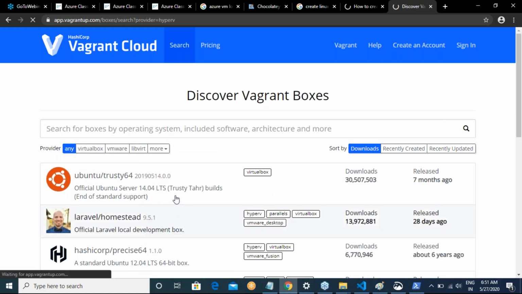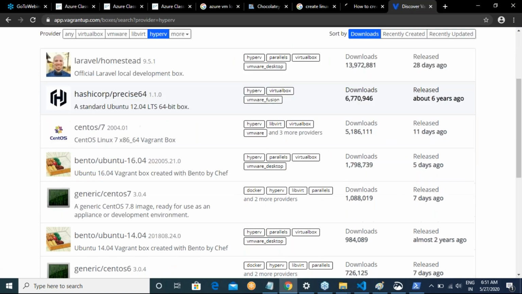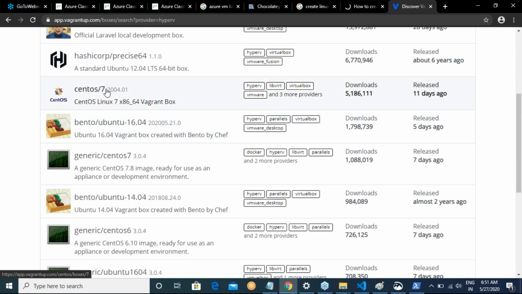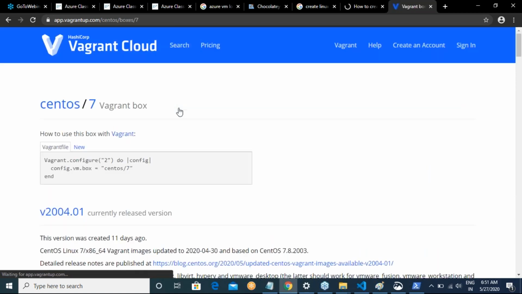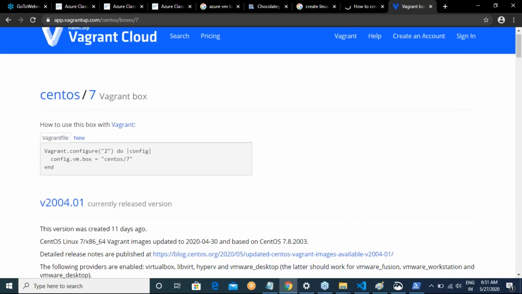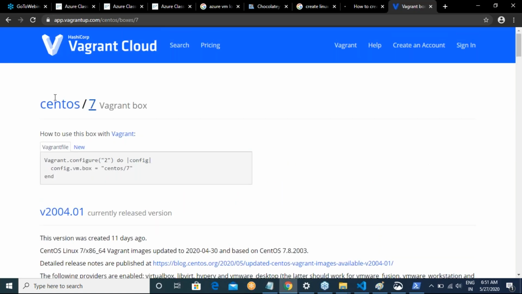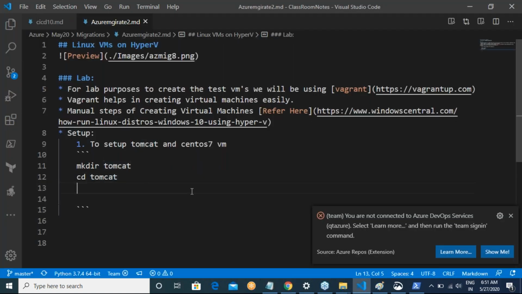I want to run this on Hyper-V. So on Hyper-V, I have different images, including an image called CentOS/7. The only thing I need is this name. Just copy this CentOS/7, and after that execute vagrant init centos/7.